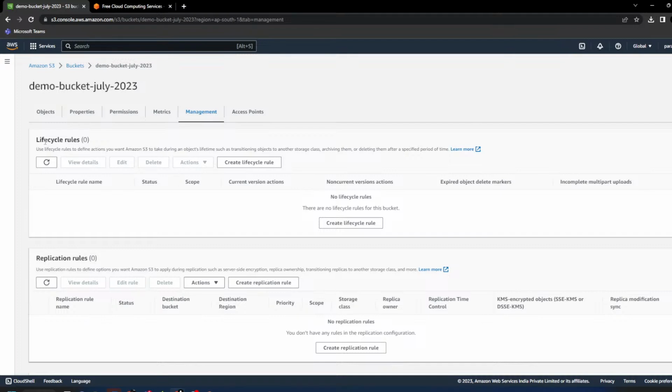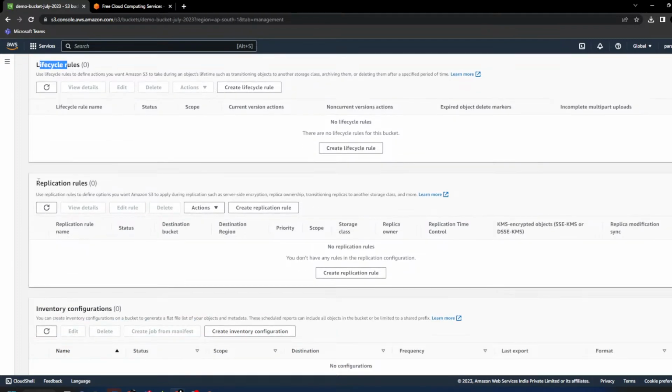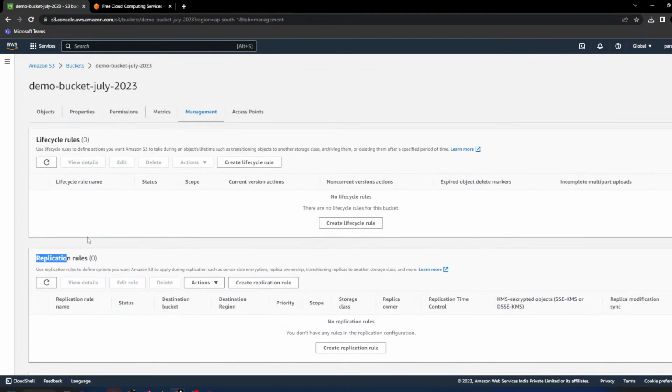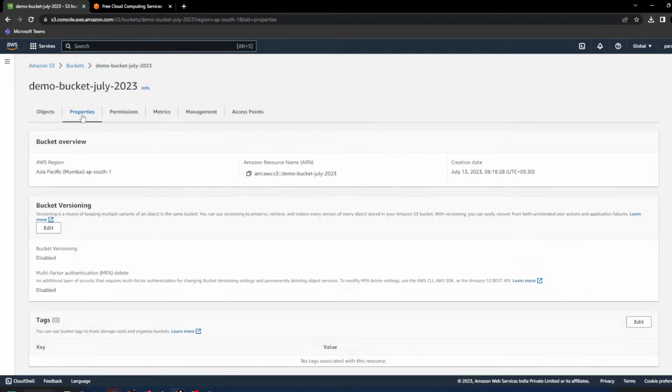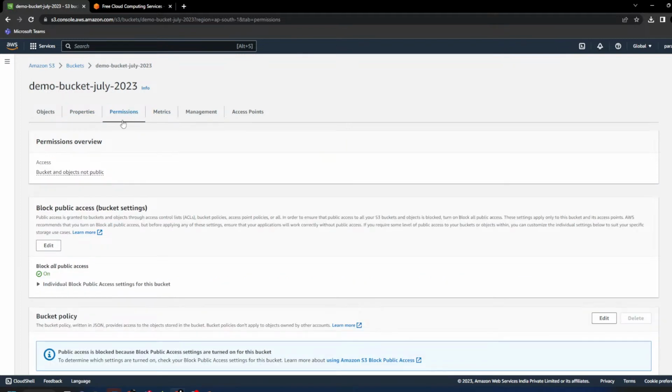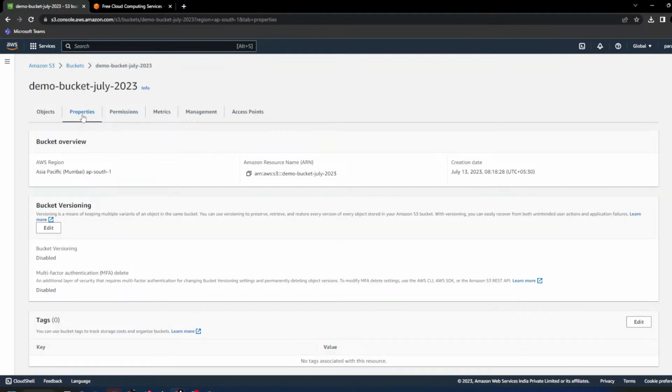Management: lifecycle rule, replication rule, we are going to cover these, and access point is not required. So this is the properties of your bucket: properties, permissions, metrics. In properties, you can change the properties of your S3. Permission means who can access the bucket. Those are the two major things.